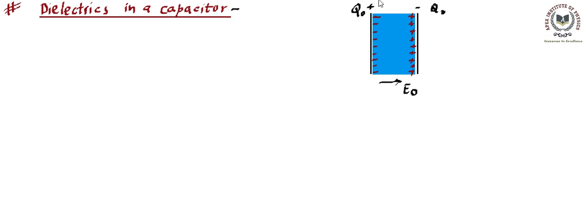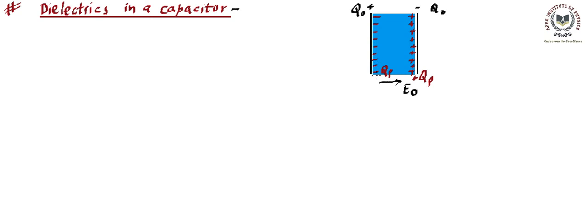These charges which have appeared here, we call polarized charges. So we will say this charge is plus QP, whereas this charge is minus QP.